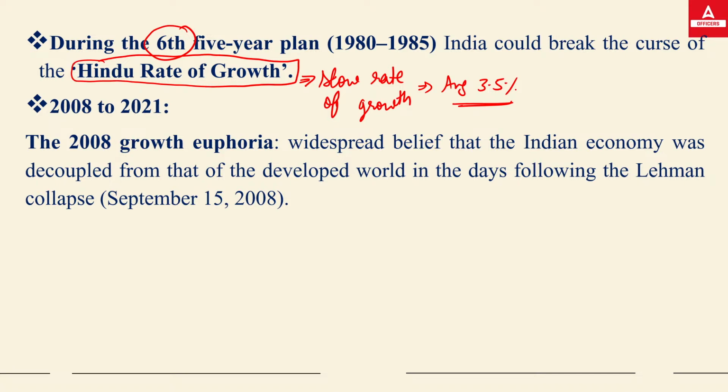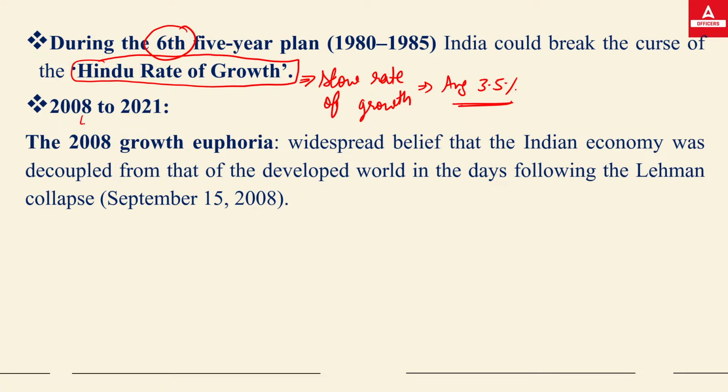When there is an average 3.5% growth, that was represented as the Hindu rate of growth by Mr. Raj Krishna. But in the years 1980 to 85, that was the sixth five-year plan of our country, and the five-year planning was done by the Planning Commission. At that time, we have seen that the shackles on the Indian economy were broken because now we were able to grow more. We were having around 6% of growth. That's why the Hindu rate of growth ended after the sixth five-year plan. And do remember, the Hindu rate of growth used to represent the slow rate of growth, around an average of 3.5%, and this term was coined by Mr. Raj Krishna.